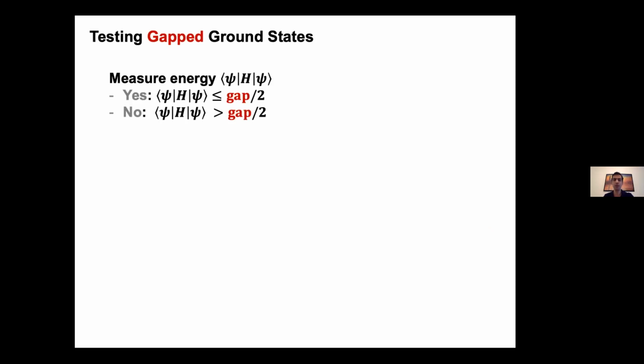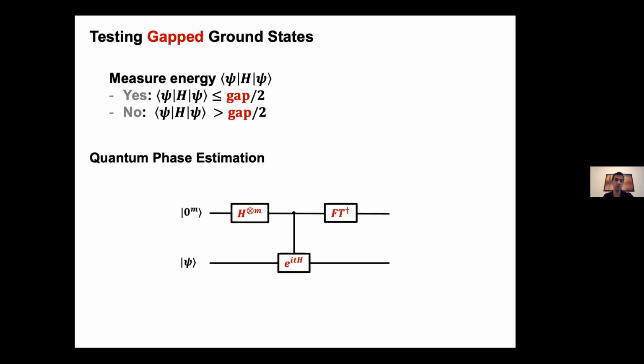Since I assume the ground state energy is 0, what we want is a protocol that measures the energy and determines if a given state has energy less than half of the gap or more than. So one way to measure the energy, as you might have already guessed, is to use the quantum phase estimation algorithm. In the phase estimation algorithm, we basically use a Hamiltonian simulation operator controlled on some register that is